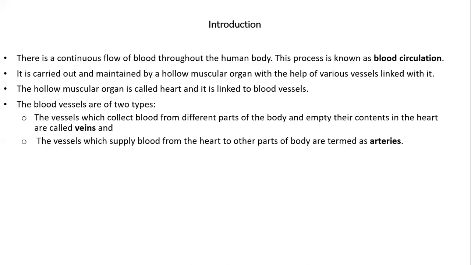These blood vessels are of two types, arteries and veins. Arteries carry oxygenated blood and veins carry deoxygenated blood. Arteries supply blood from the heart to all other parts of the body, and veins collect the deoxygenated blood from different parts of the body and empty their contents into the heart.